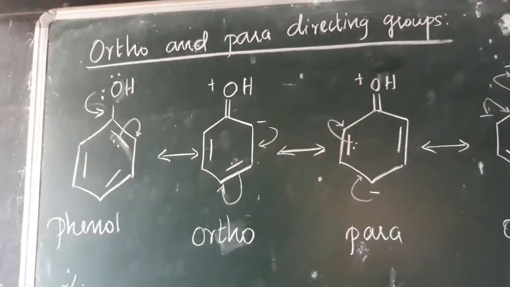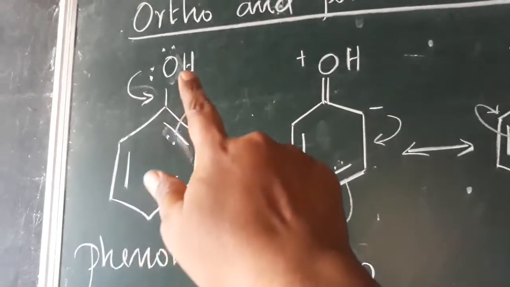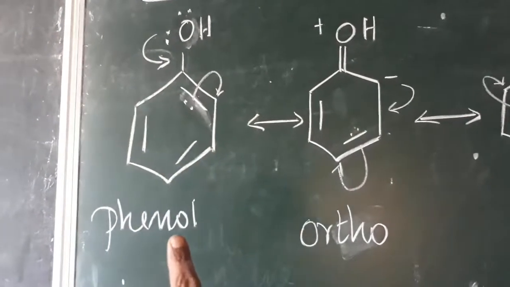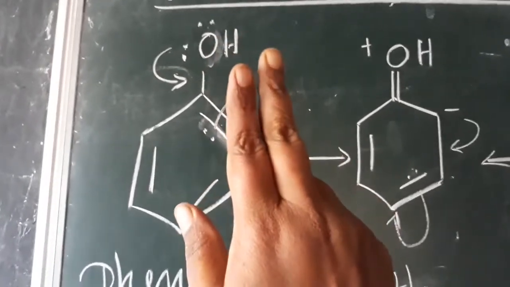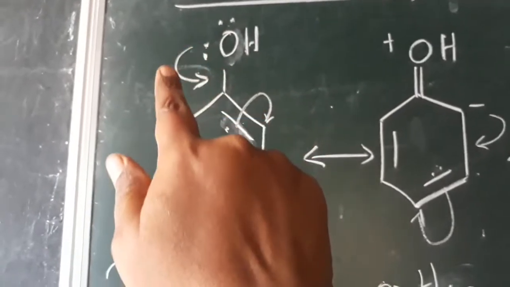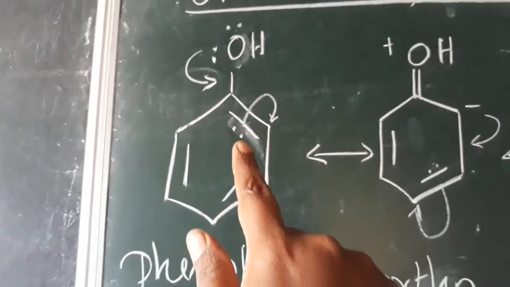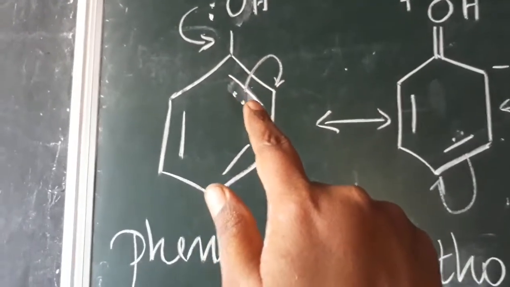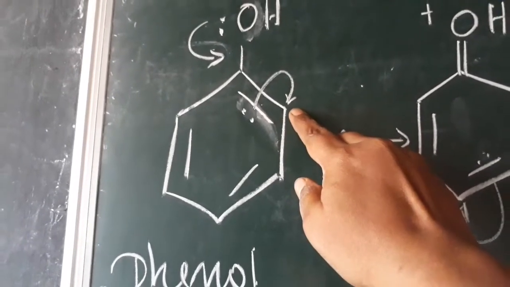For an example of ortho-para directing groups, the benzene ring is attached with OH, which is an alcohol. The name of this compound is phenol. Please keep in mind that in the oxygen we have 2 lone pairs of electrons, so I put 4 dots here. One lone pair goes into the benzene ring, where we have the triple bond, which means 3 double bonds. That electron goes to this corner carbon, which is the ortho position.